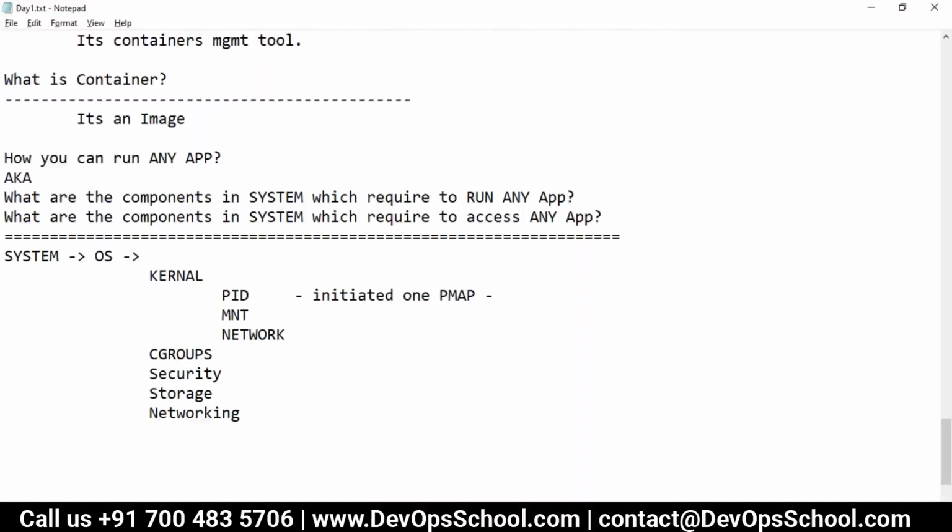I think all of you are comfortable with the Linux operating system. Yes, wonderful. So tell me one thing: which is the mother of all processes in an operating system, Linux or Windows or anything? Mother of all.